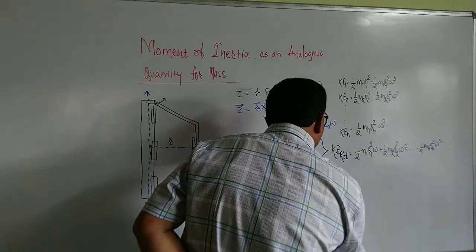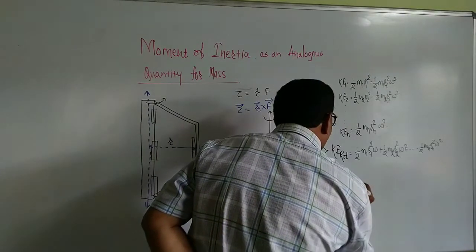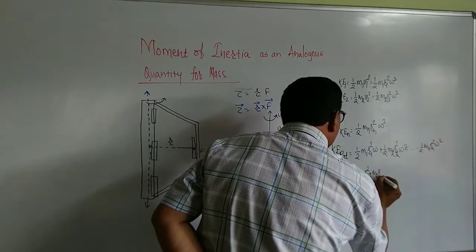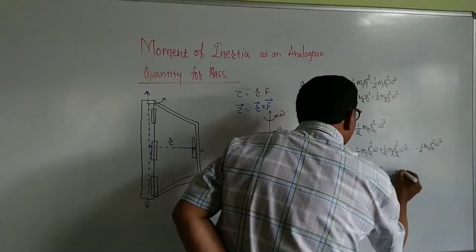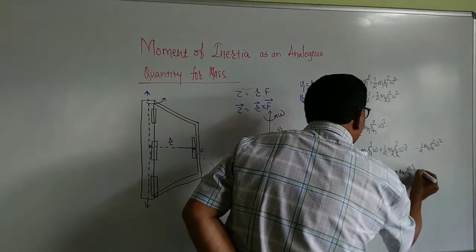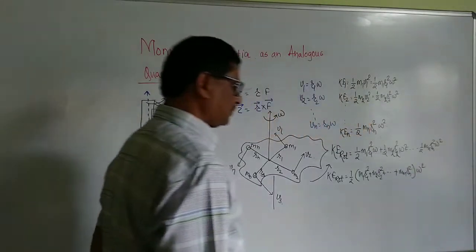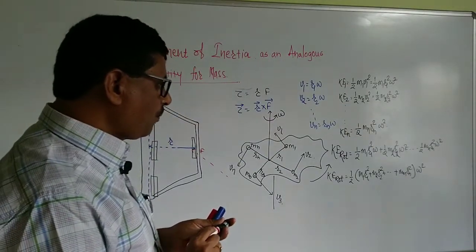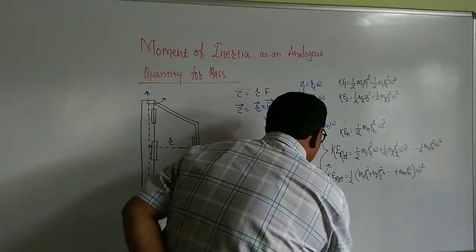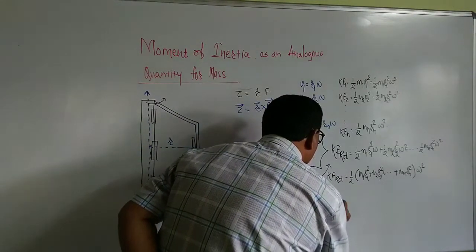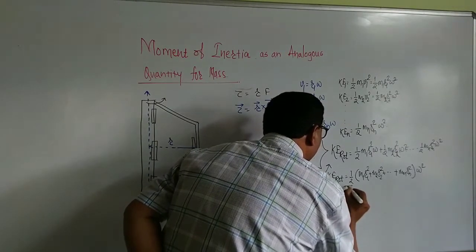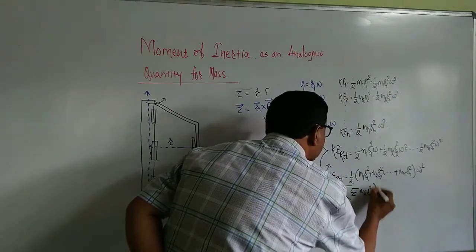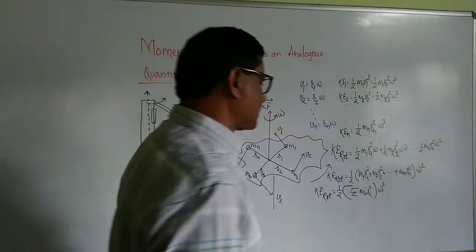Therefore, the kinetic energy of rotation is half, in the bracket, m1 r1 square plus m2 r2 square plus and so on up to mn rn square, into omega square. Now I will write the kinetic energy of rotation as half of, in the bracket, summation mi ri square, bracket close, omega square.